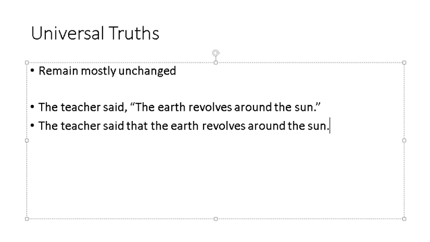Wherever you have universal truths, you need not change them tense wise, because in a realistic sense, even if the teacher said it in the past, can we say the earth is not revolving now around the sun? Earth is still revolving around the sun. So this will remain the same, it will remain in the present.